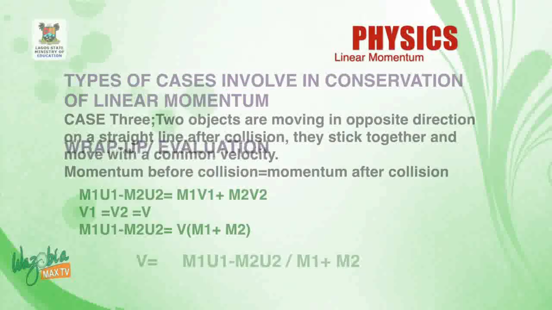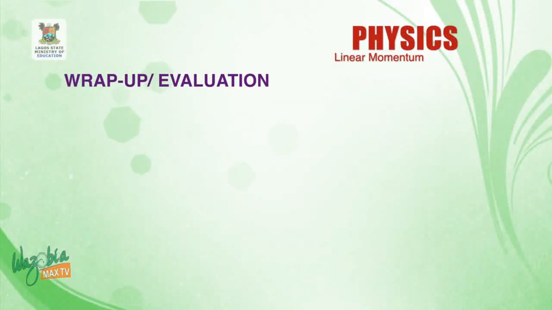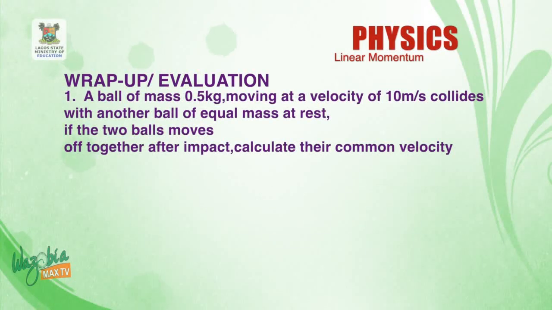So let us look at an example. A ball of mass 0.5 kilogram moving at 10 meters per second collides with another ball of equal mass at rest.